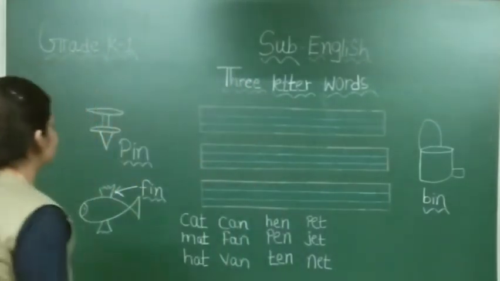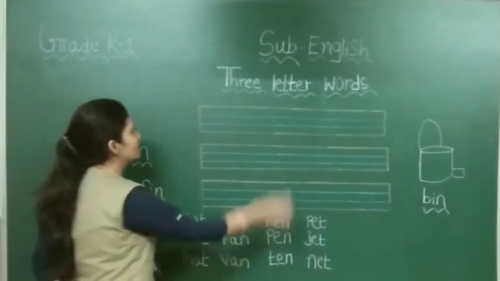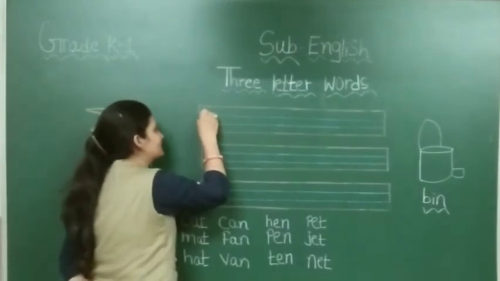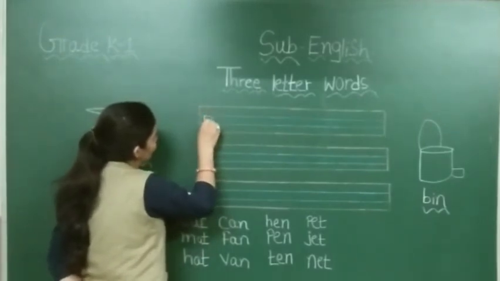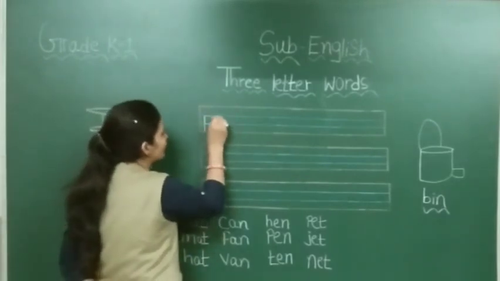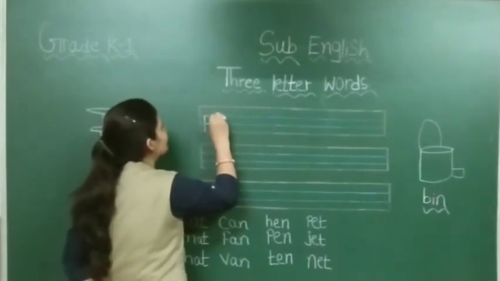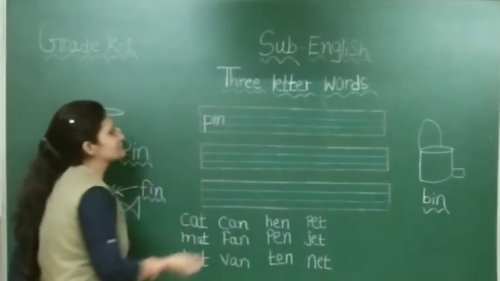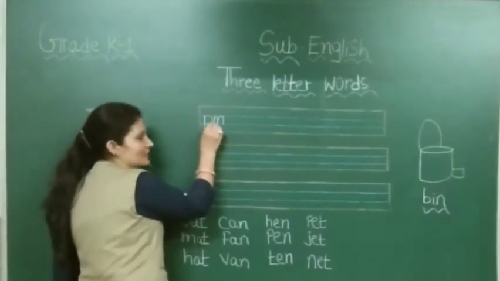So see here, we will start from this pin. First of all, you have to start from the blue line. First you have to write P. You have to make a circle in this blue line, starting from blue line to red line. Then you have to make I in these two blue lines only. Put one dot and then you have to write N. This is called pin.